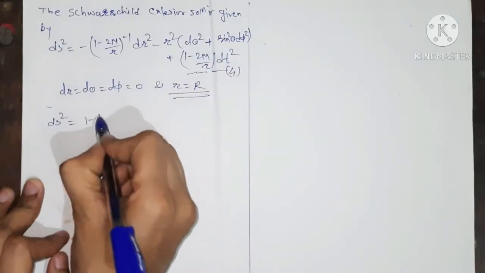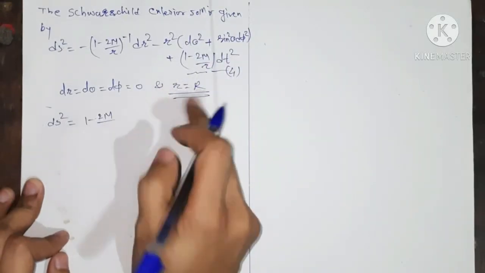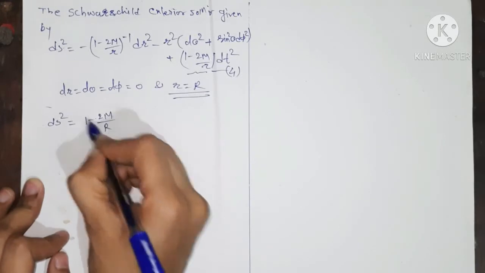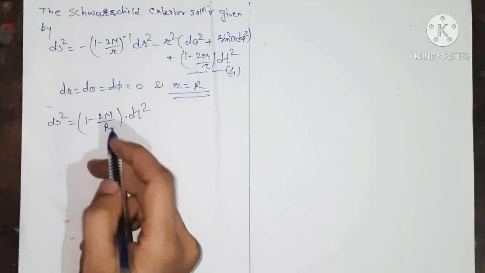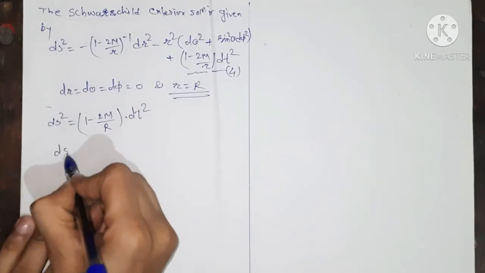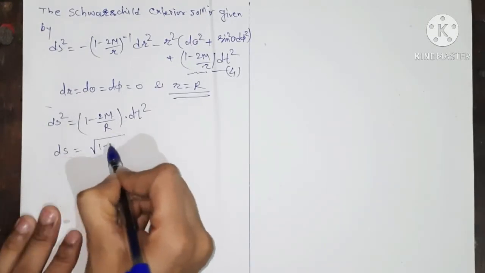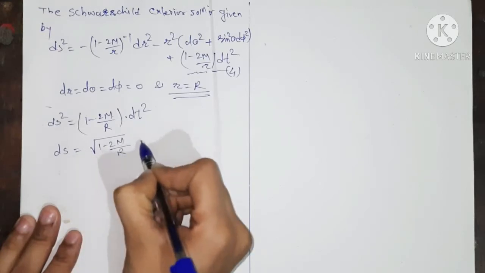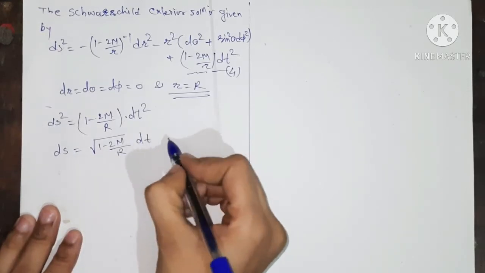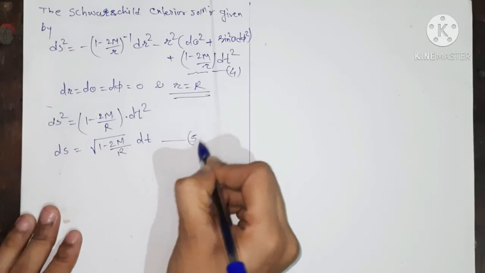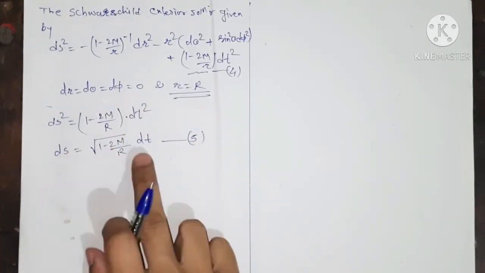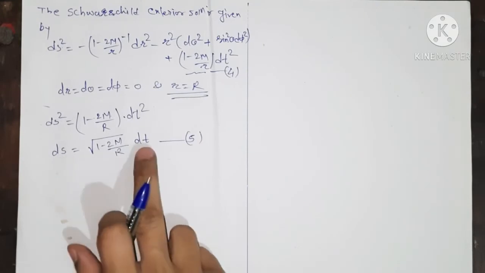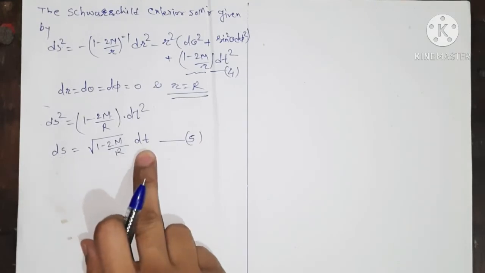So with 1 minus 2m upon r, where small r equals capital R, we have 1 minus 2m upon R into dt². Now taking the square root on both sides, we get ds equals the square root of 1 minus 2m upon R times dt, and we give this as equation number 5. So from this we get the relation between ds and dt, that is, proper time and the coordinate time.